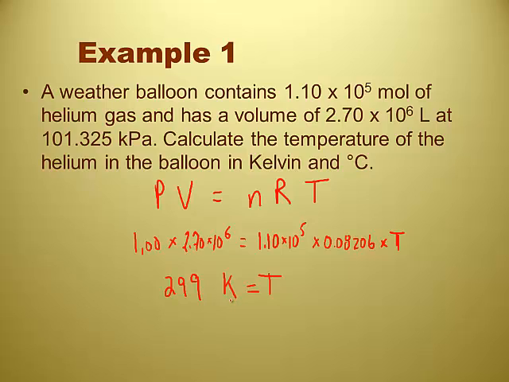Now, they also want it in degrees Celsius, so it's going to be 299 minus 273.15, and using the rules for adding and subtracting significant figures, 26 degrees Celsius. Oh, that's right. Ones place, right? Yep, because ones place is the largest over here. That's going to be the biggest issue, students, is the temperature and remembering the adding and subtracting sig fig rules. So you might want to go back in your notes and review that real quick. That's first semester notes, isn't it? Yes, it is. Okay. This doesn't look too hard. No, it's not. It's as easy to do as PV = nRT.